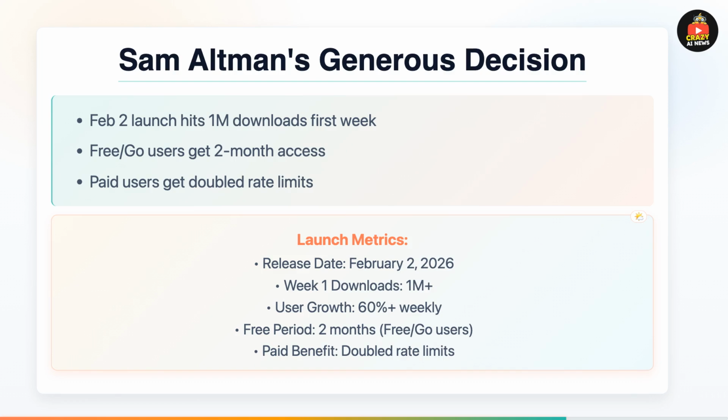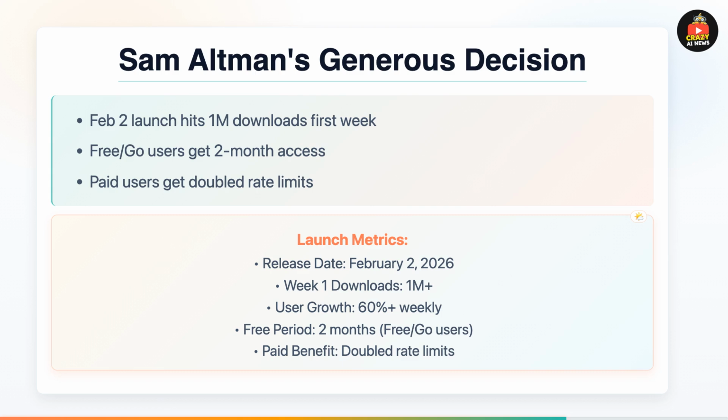Sam Altman showed OpenAI's human side. When they launched the Codex app on February 2, a Mac app that manages multiple AI coding agents working simultaneously, it exploded to over 1 million downloads in the first week, with 60% weekly user growth. Altman called it the most loved internal product we've ever had.